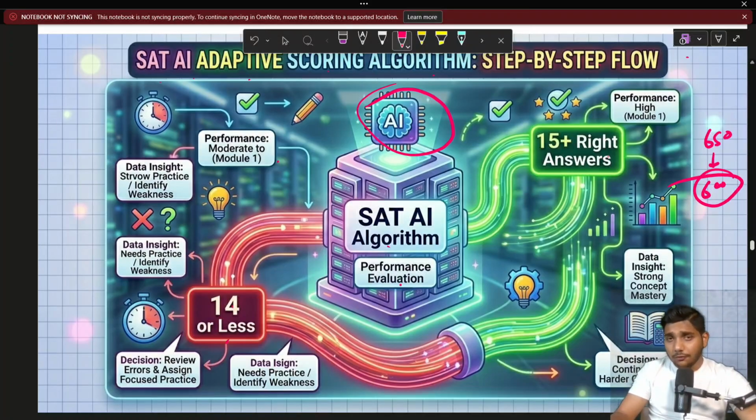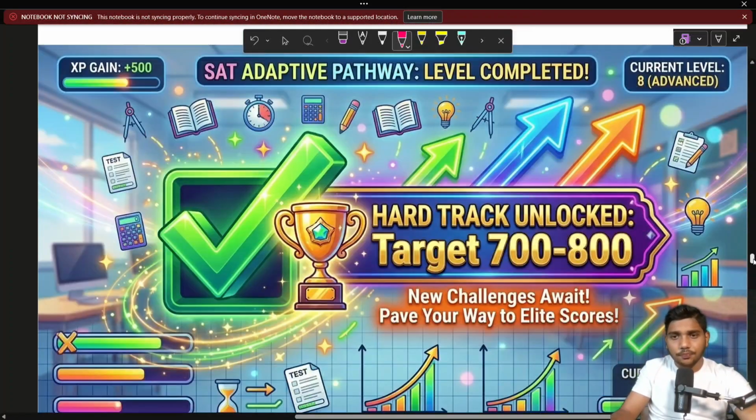So don't be afraid. Always try to solve each and every question slowly and correctly in module 1 to get precious and most interesting questions in module 2. Our target is what? 15 plus right answers in module 1 and module 2 to get an average score. Now, SAT adaptive pathway level completed. Yes, current is advanced level. Hard track unlocked, target 700 to 800. New challenge awaits, pave your way to elite scores.